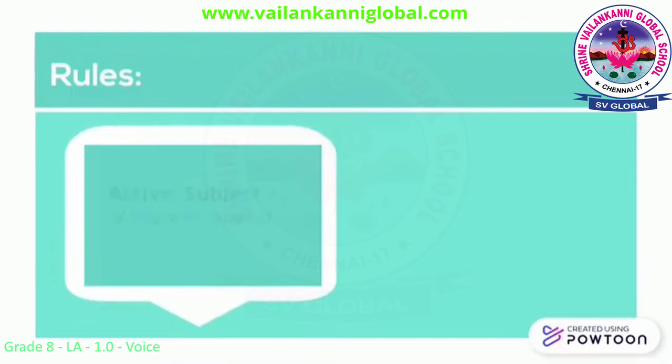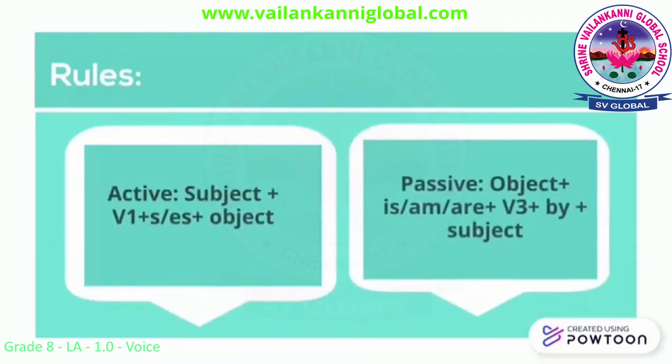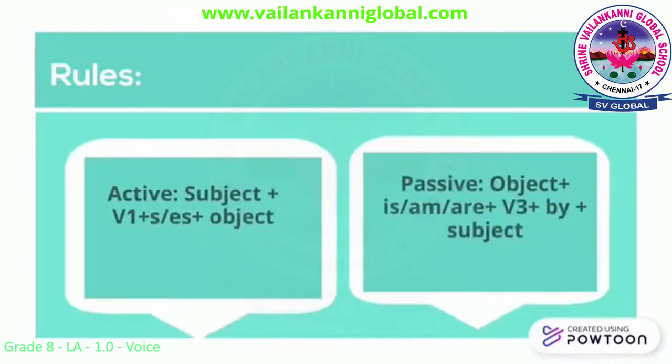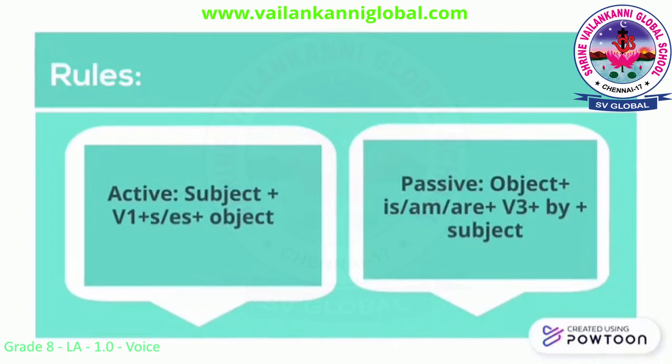And here is the rule. If a sentence has subject, verb and then object, then in passive form you must use your object in the first place and then you must use one of the auxiliary verbs. It can be is, am or are along with the past participle of the verb of the active voice, and then add by. The usage of by shows that it is in passive form, and then add the subject of the active voice, then complete the sentence.